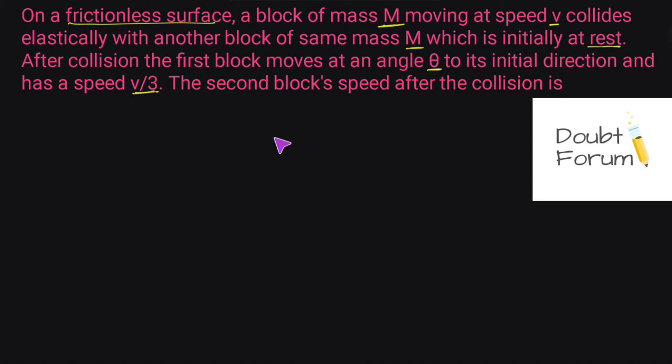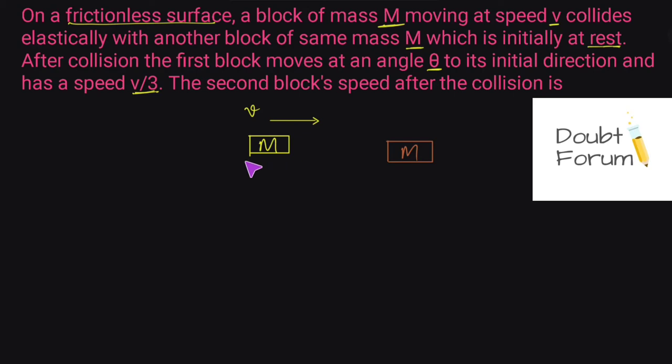So as per the question, there are two blocks. Suppose this is a block, moving in this direction with a velocity v. The initial velocity of the block is v, and the mass is given as m. At the same time, there's another block of mass m which is stationary. So this block is not moving, and the initial velocity for this block is 0.